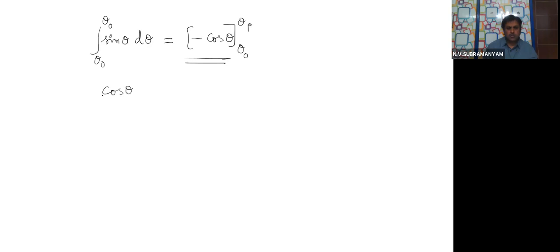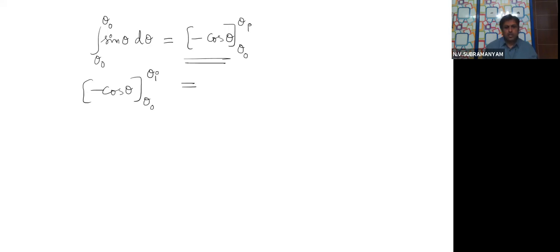We got the answer: the integral of sin theta d theta, theta 0 to theta I, is equal to minus cos theta in the limits theta 0 to theta I. Now I want the substitution for this. What to do? Minus cos theta, theta 0 to theta I.